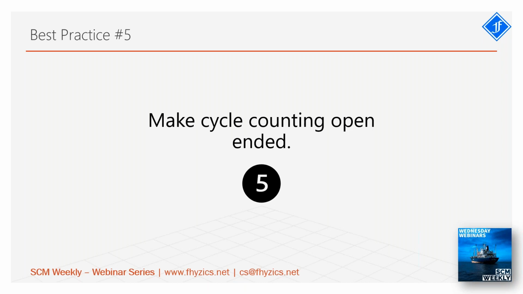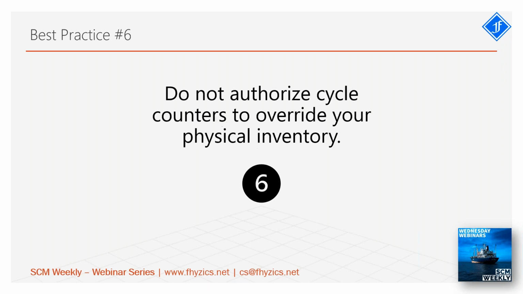They have to come out with the numbers. Then the inventory analyst, in most companies they have an inventory analyst position. The inventory analyst will receive these cycle counting reports and go through the WMS to check the quantity, right? So make cycle counting open-ended and never make it close-ended. Close-ended will introduce a lot of issues.